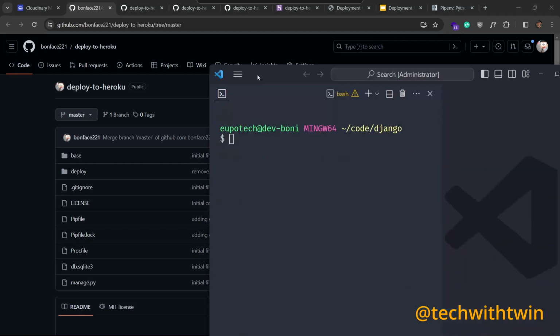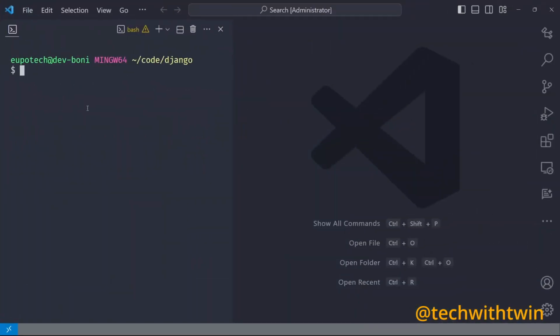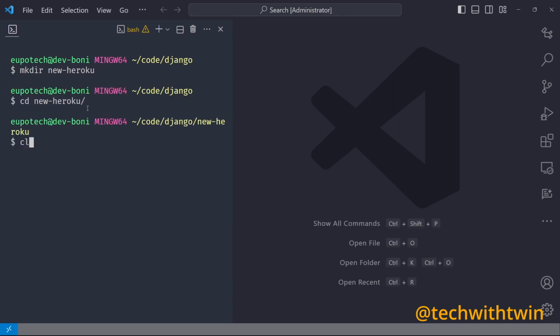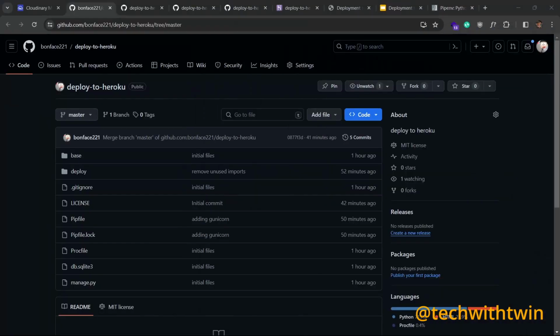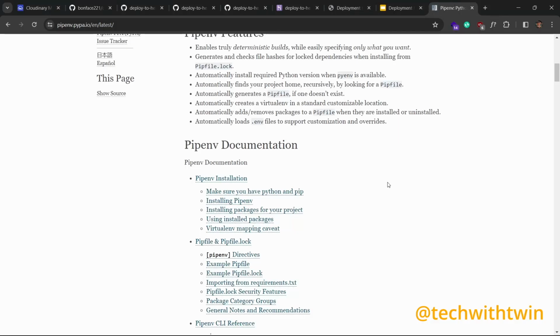So just bring up my VS Code here and create a new folder. If I run ls here, you can see I have a few Django projects, but I'm going to create one from scratch. I'm going to create a new one called new-heroku, then cd into new-heroku, and I'm going to be using pipenv to manage my environment.